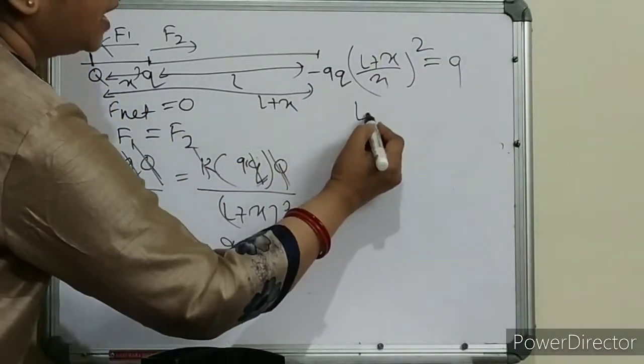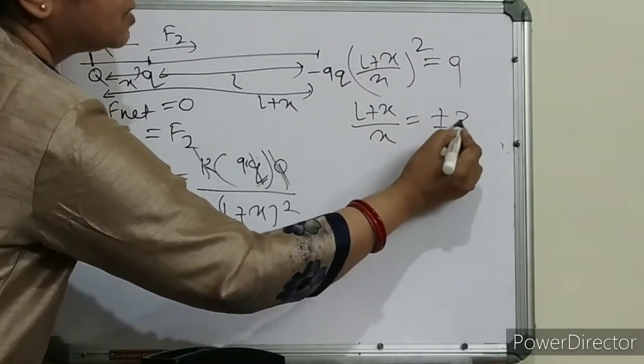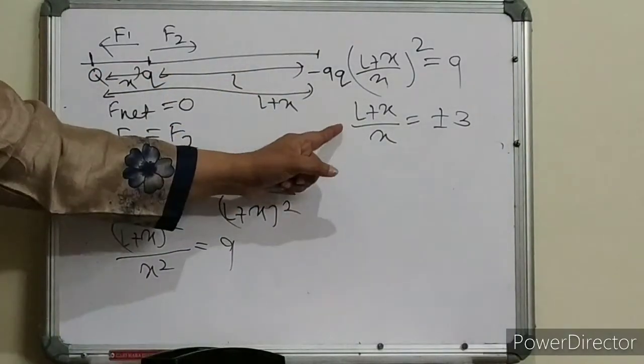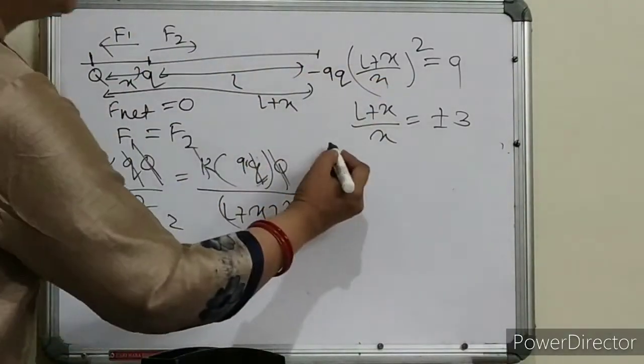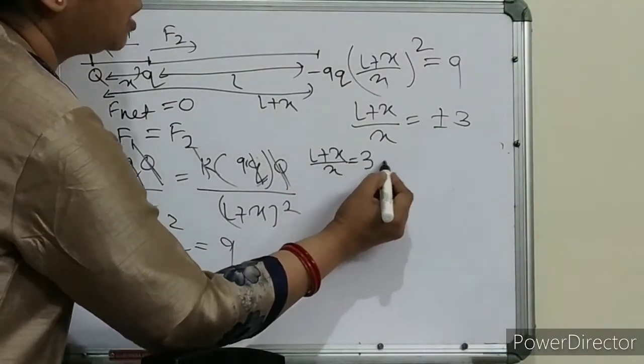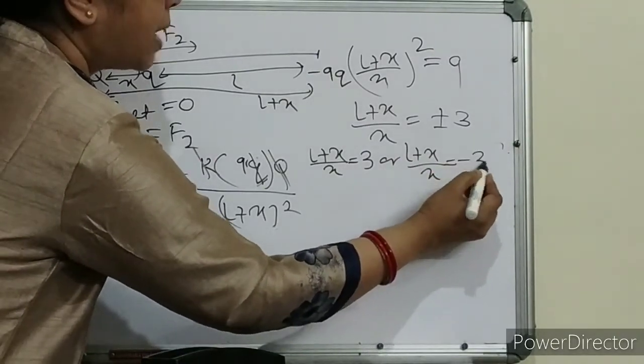So that means L plus x by x is equal to plus or minus 3, children. That means L plus x by x is equal to 3, or L plus x by x is equal to minus 3.